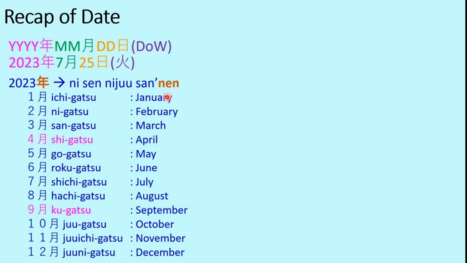So next, moving to month, the 12 months are numbered and nomenclatured like this. The first month, January, is called Ichigatsu, Ichi for one and Gatsu for month. February, the second month, Nigatsu, Sangatsu, Shigatsu, Gogatsu, Rokugatsu, Shichigatsu, Hachigatsu, Kugatsu, Jugatsu, Juichigatsu, and Junigatsu. So this is how the 12 months are expressed in Japanese. In this example, the July month will be called Shichigatsu. So Nisen Nijusan nen Shichigatsu.